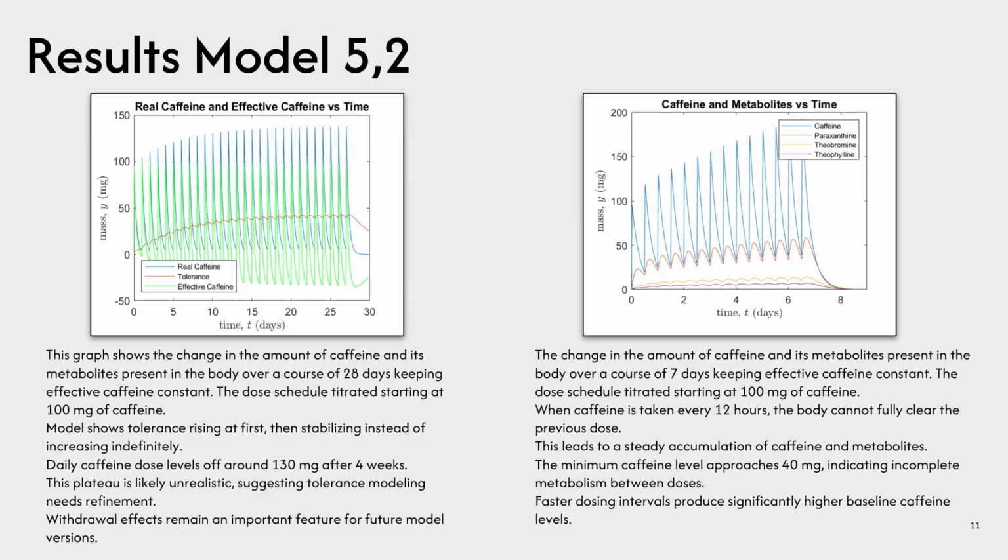We also see that when caffeine is taken every 12 hours, the body cannot fully clear the previous dose. This leads to a steady accumulation of caffeine and its metabolites. The minimum caffeine level approaches 40 milligrams, indicating incomplete metabolism between doses. Faster dosing intervals produce significantly higher baseline caffeine levels.